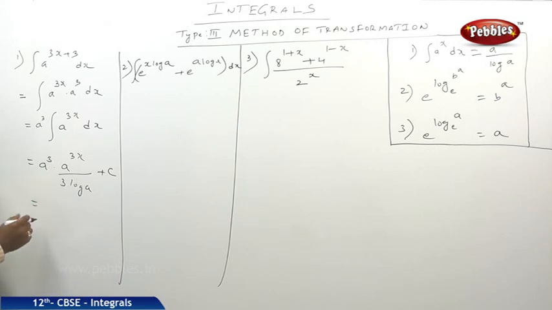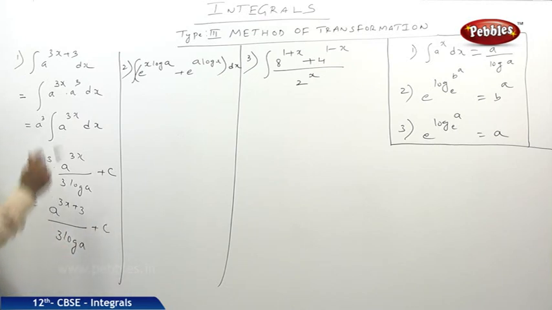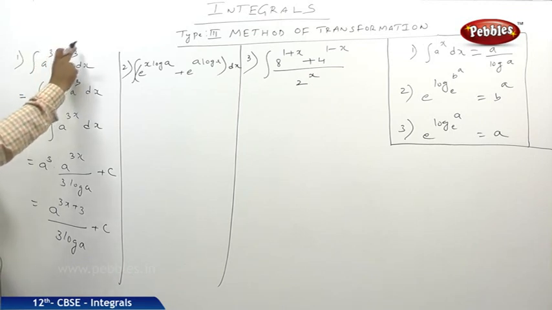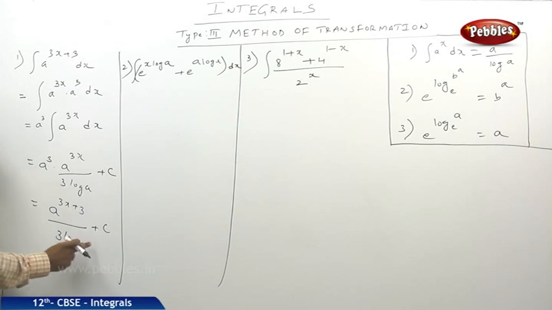So finally this turns out to be a^(3x+3), because a^m into a^n is nothing but a^(m+n), divided by 3 log a plus c. So finally what can I conclude? Integral of a^(3x+3) dx is nothing but a^(3x+3) / (3 log a) plus c. Right? I think this problem is clear to you.